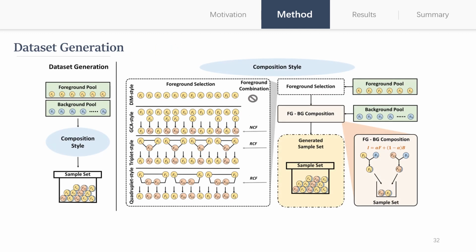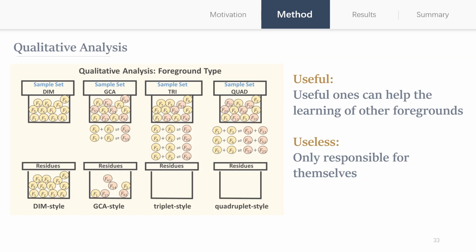We compare the proposed composition styles with other composition styles in this figure. The main difference lies in the foreground selection part. The sample set generated by our composition styles has a stronger relationship among samples. To make it easier, we analyze the difference from two aspects, qualitative and quantitative respectively. First, we classify the foregrounds into two types, useful and useless.